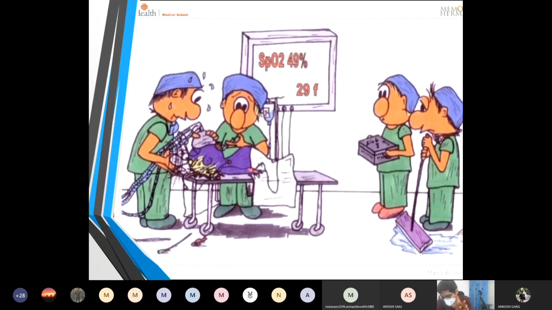Okay, and if there is a history of surgery in the vicinity of the airway. Other things like if the patient is obese, or the patient is having any history of, suppose, dental abscess or croup or Ludwig angina. See all these conditions, and if there is a history of previous radiotherapy, and there is a history of facial trauma, or you can see big thyroid swellings, and a case of TM ankylosis. So there is a long list basically. In all these cases, you can think of this technique of awake intubation.